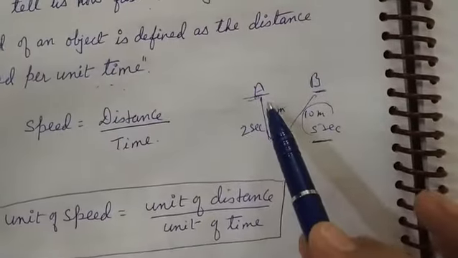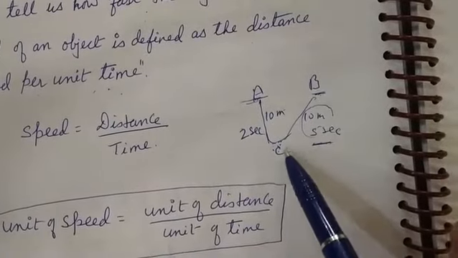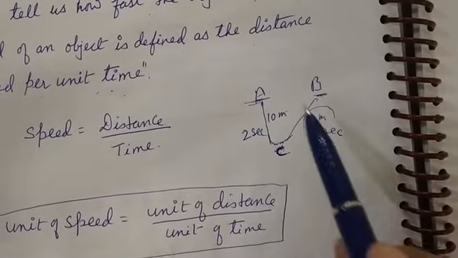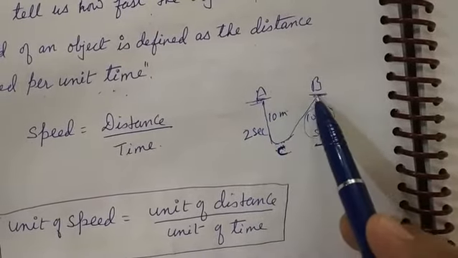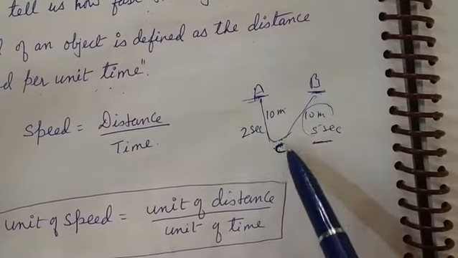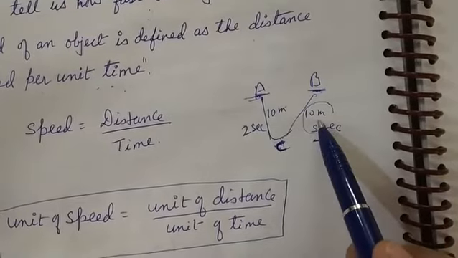Suppose two buses are there, A and B, and both the buses have to reach the same place, that is at C. Both started at the same time and they have to cover the same distance. And distance from A to C and B to C is 10 meter.